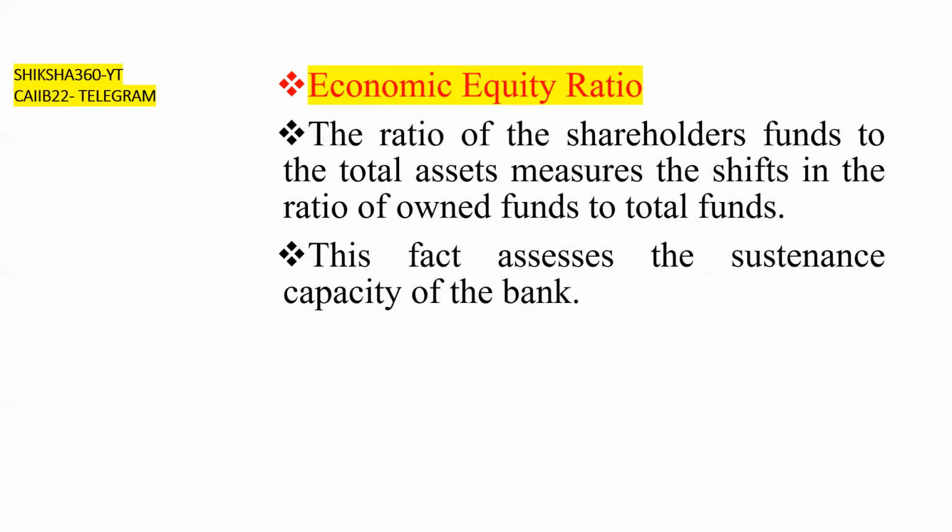The last one is the economic equity ratio. What is the meaning of that? The ratio of shareholders' funds to total assets measures the shifts in the ratio of owned funds to the total funds. This fact assesses the sustenance capacity of the bank.